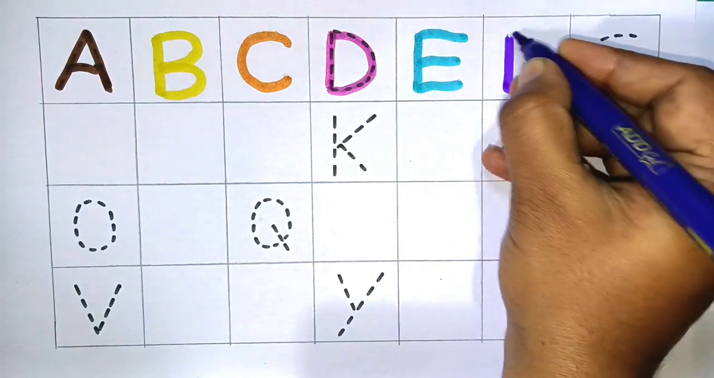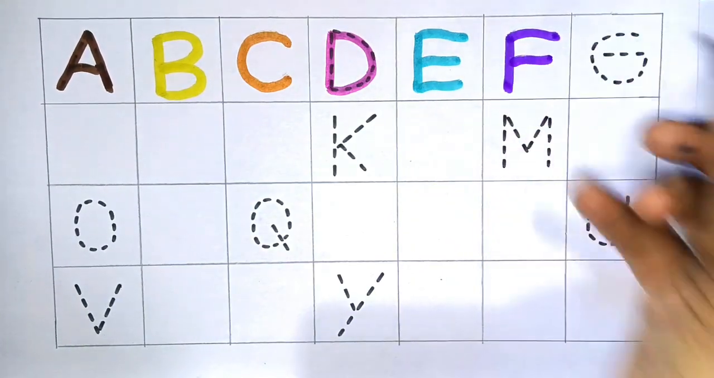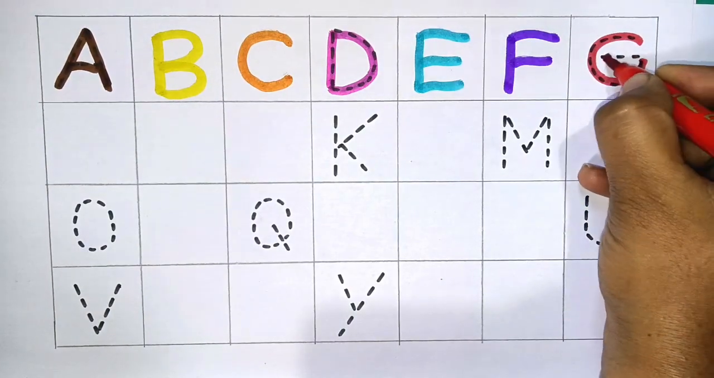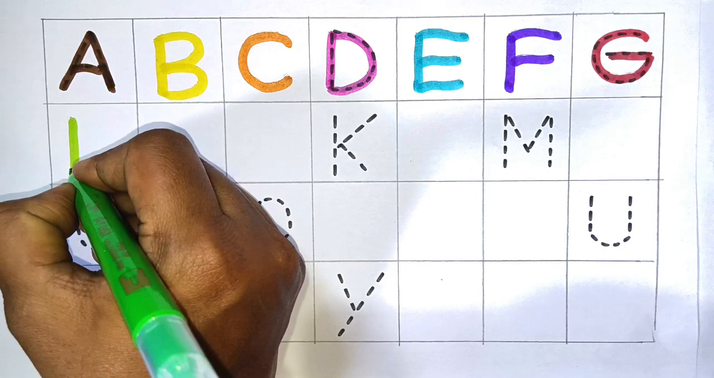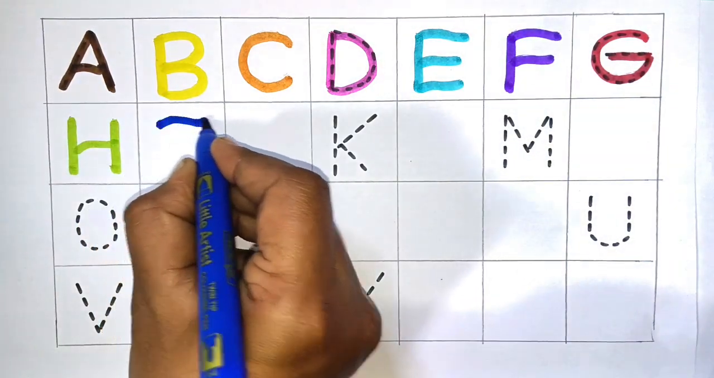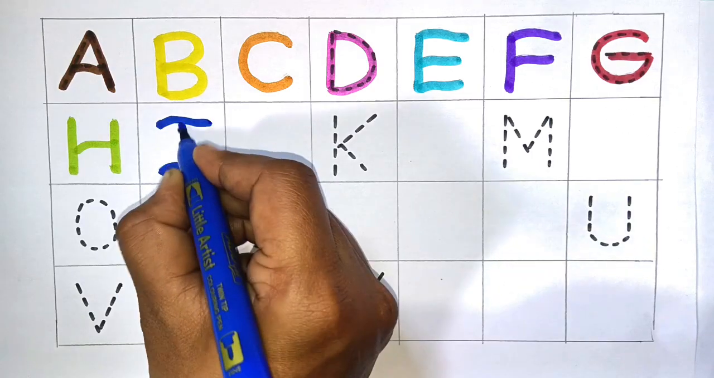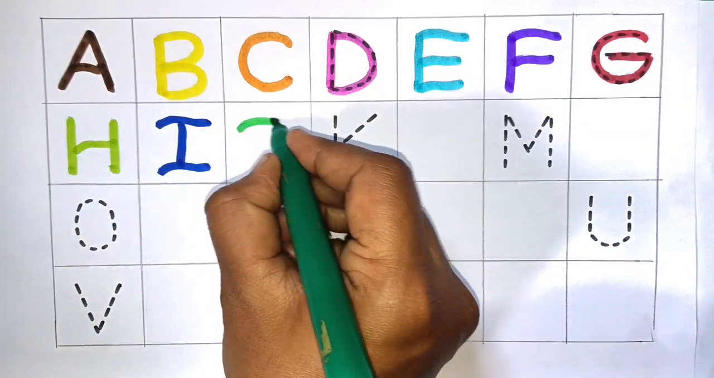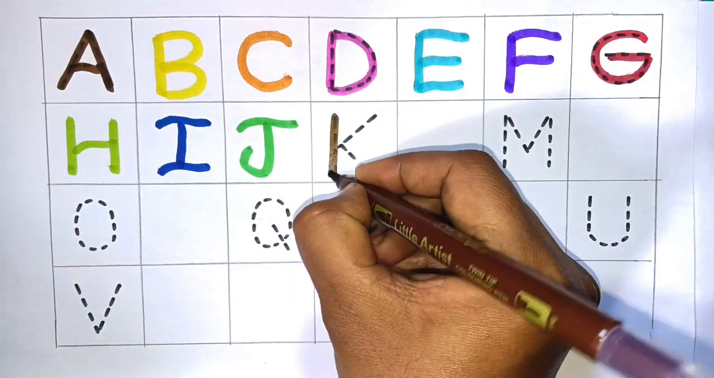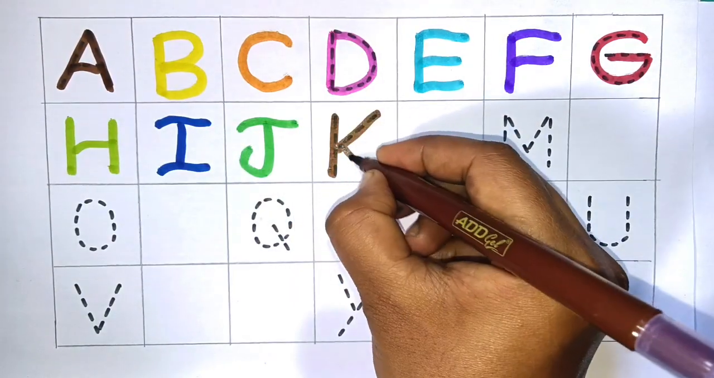Next F for fingers. Next G for green. Next H for hand. Next I for ink. Next J for juice. Next K for king.